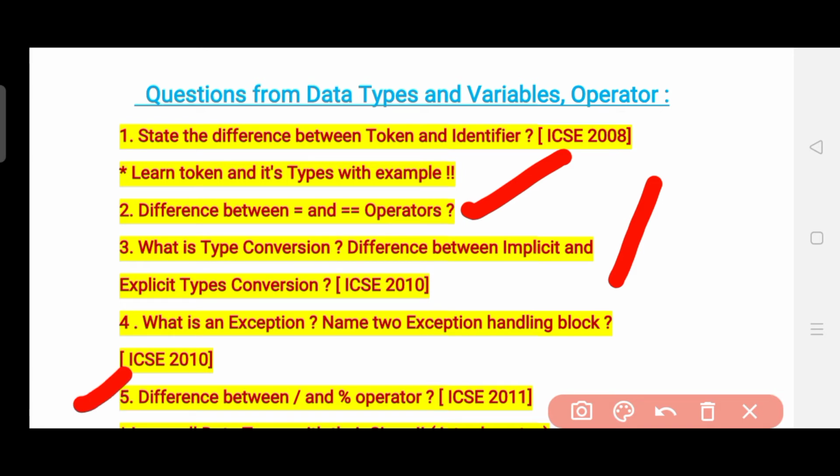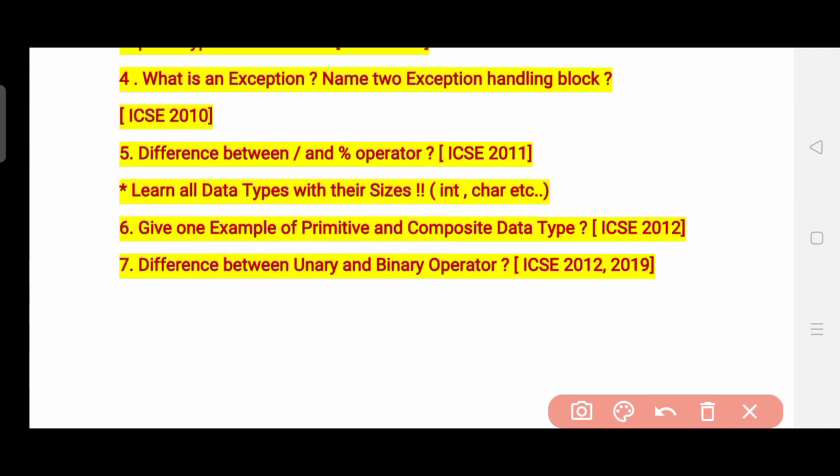So these two questions are very important, and you can see that it was asked in the year 2011. So prepare these questions. See the important mark which I have mentioned here. I have told that learn all data types with their sizes, and it is a very important thing.